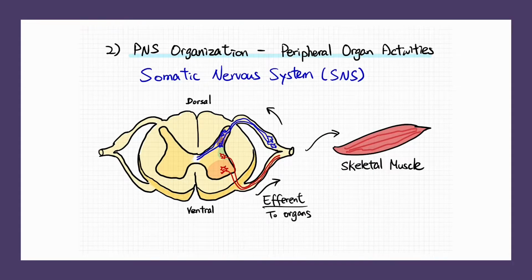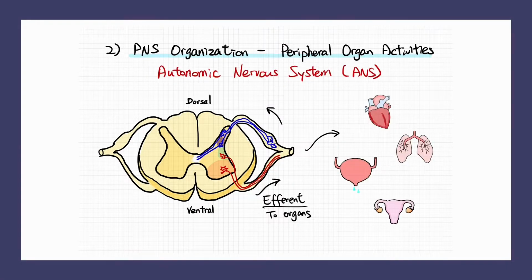The PNS can also be organized based on the types of peripheral organ activities. The somatic nervous system, SNS, operates under conscious control and controls skeletal muscles. The autonomic nervous system, ANS, operates without conscious instruction and controls visceral organs. The ANS is important in coordinating cardiovascular, respiratory, digestive, urinary, and reproductive system functions. As the name says, they are autonomic and operate largely outside of our awareness.